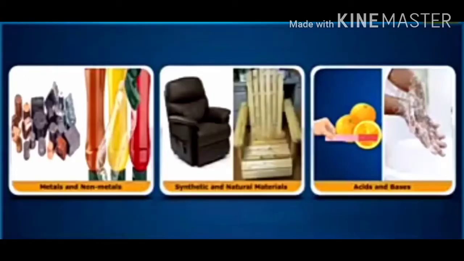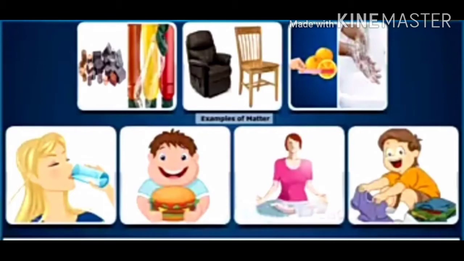So, children, introduction. You had read about metals, non-metals, synthetic and natural fibers, acids and bases, etc. in previous classes. All the things around us which exist in a variety of shapes, sizes and textures are also examples of matter. The water we drink, our food, clothes, and various things that we use in our day to day life, the air we breathe, even our body, etc., are examples of matter.